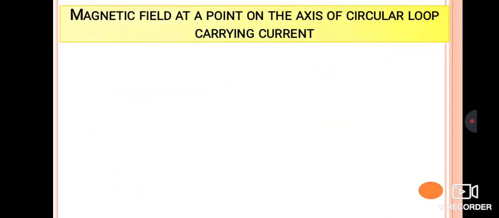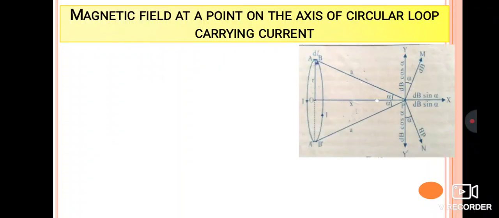Next we will discuss the magnetic field at a point on the axis of a circular loop carrying current. It is a sure question for 5 marks. The derivation is very important, and it is a sure question for 5 marks: the magnetic field at a point on the axis of a circular loop carrying current. So observe the diagram clearly here.